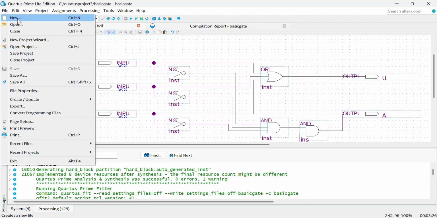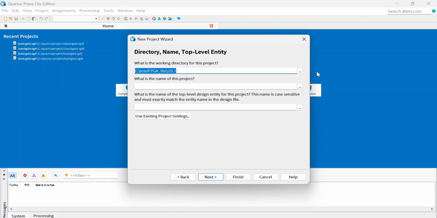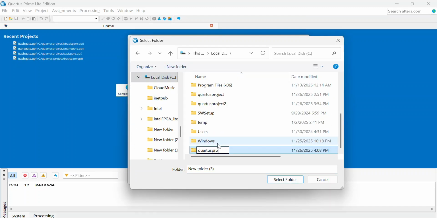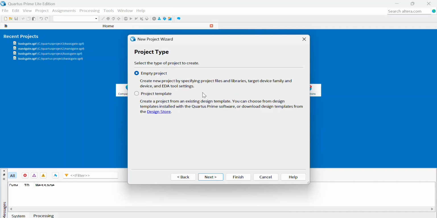First, we create a new project wizard, and we need to save the folder in C drive to make sure the path is valid and permission permits. While we name the project, we need to make sure the name has no spaces and starts with an alphabet, to avoid parsing errors.